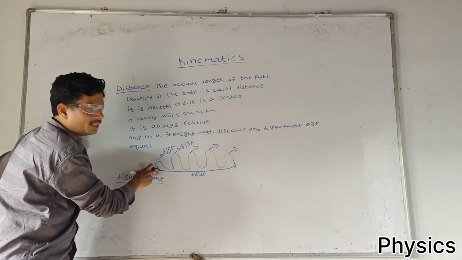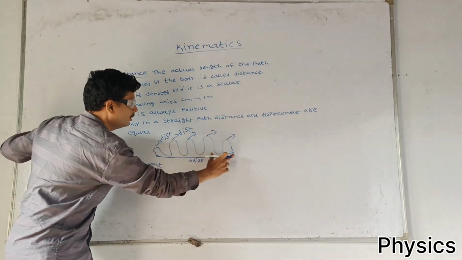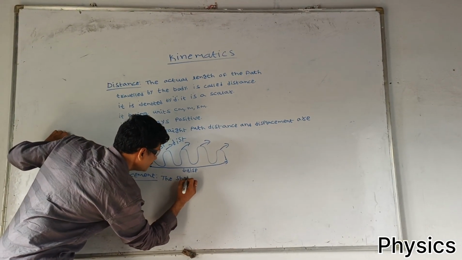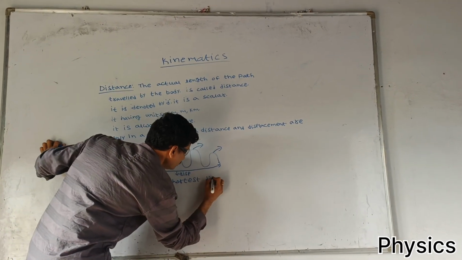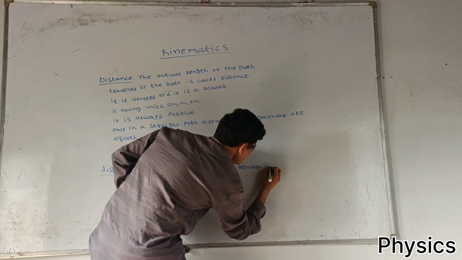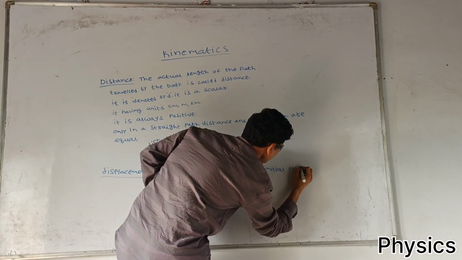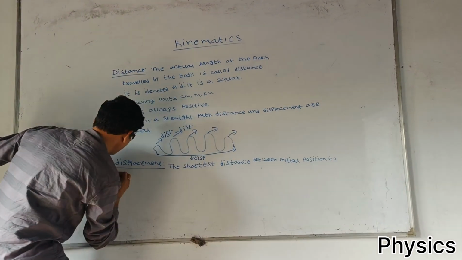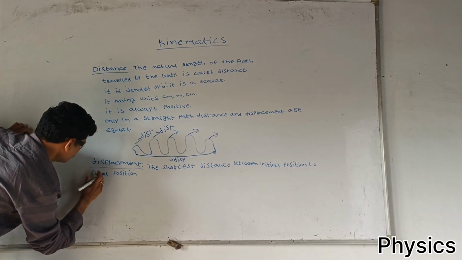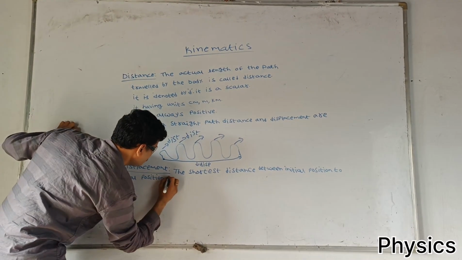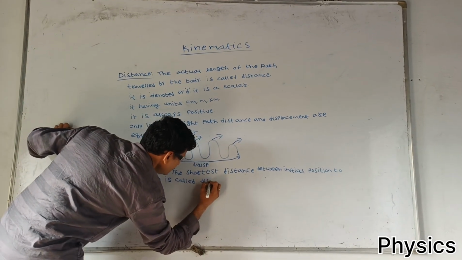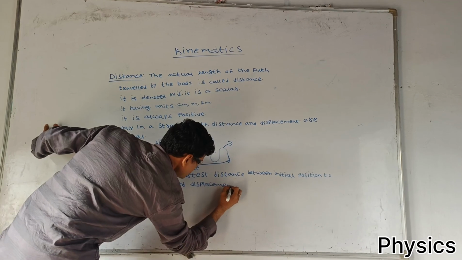The starting point to end point, or initial position to final position, is called displacement.